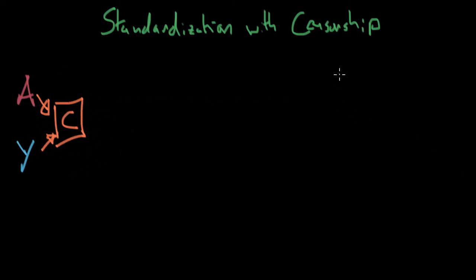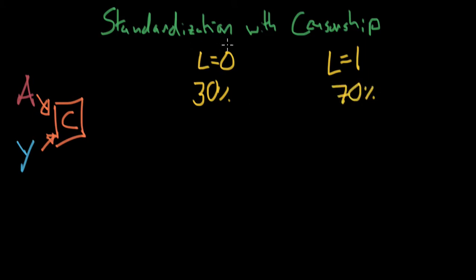So let's say, back to our original example, we have two types of populations. We have one population that is, I guess, the severe population, and one population that is the mild population. The severe population, according to our sample, makes up 30% of all patients, and the mild population makes up 70% of all patients. Based on their severity, the doctors will assign them treatments. So the mild ones will only get a 25% chance of treatment, so 25% chance of A. And the severe patients will get a 90% chance of treatment, so a 90% chance of A.